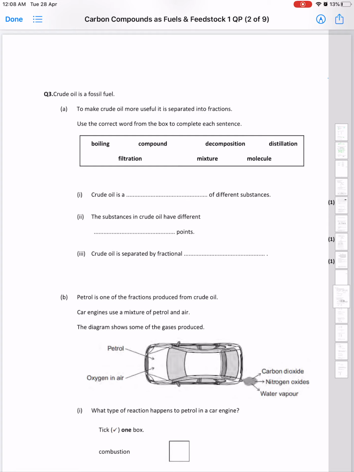To make crude oil more useful, it's separated into fractions. Use the correct word from the box to complete each sentence. Okay, first of all, what is crude oil? Actually, it is a group of compounds, a group of substances that are mixed together.